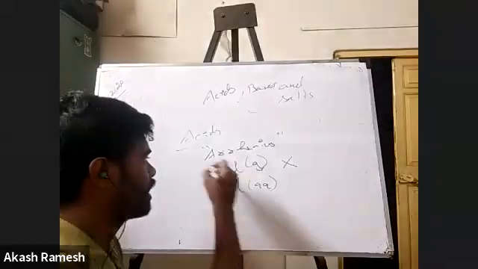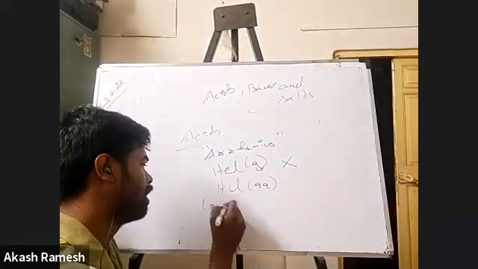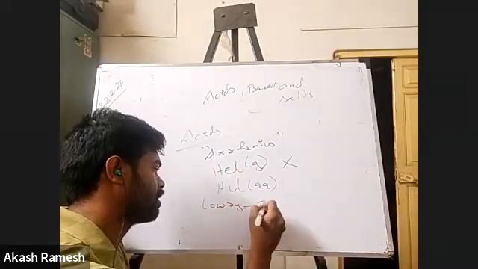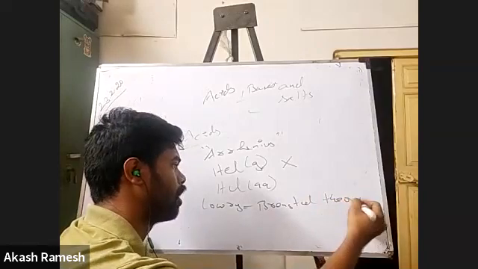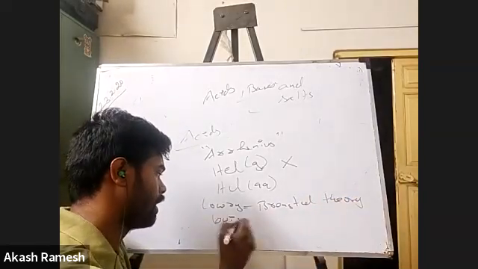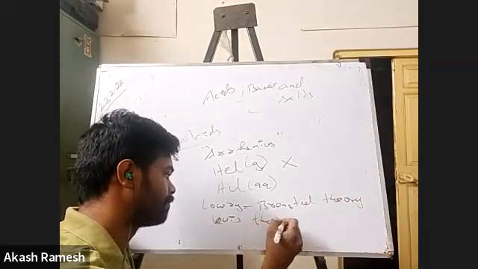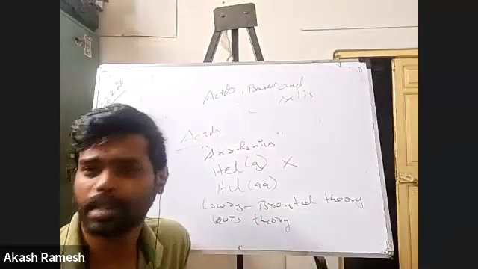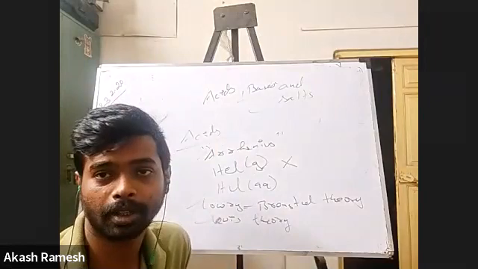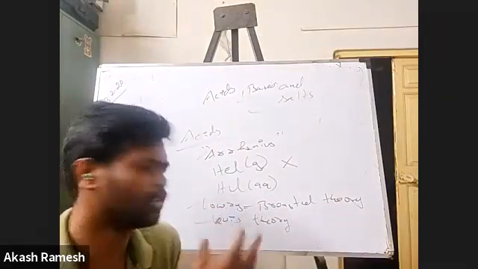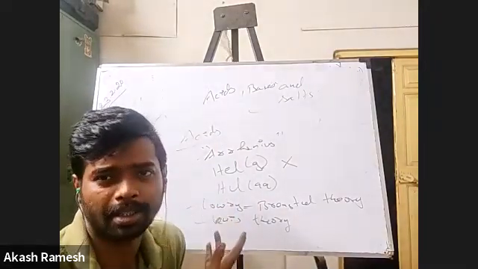So this is Arrhenius theory. You have something called Lowry Bronsted theory, or you have another one called Lewis theory. So these three are the predominant theories of acids and bases. Now in your syllabus you have only these two, but these are not that difficult. It is very easy, right?